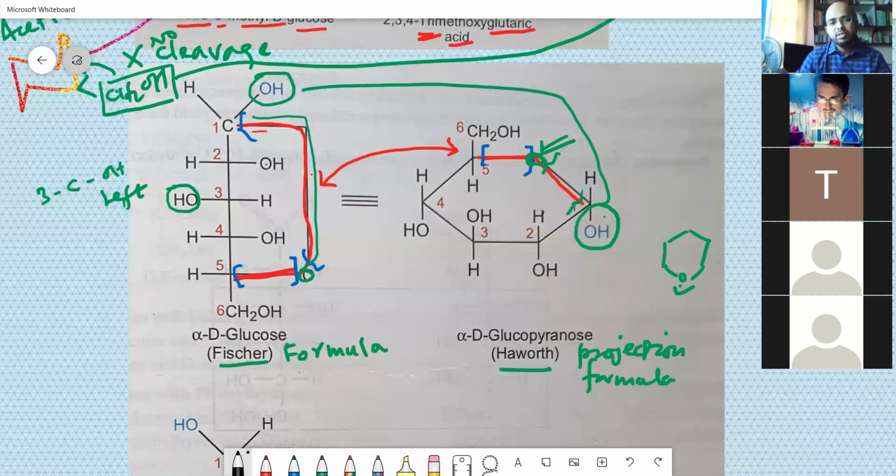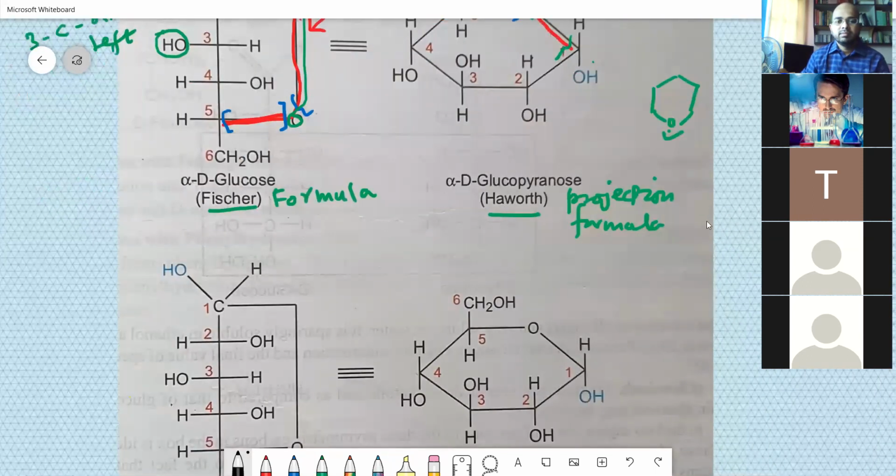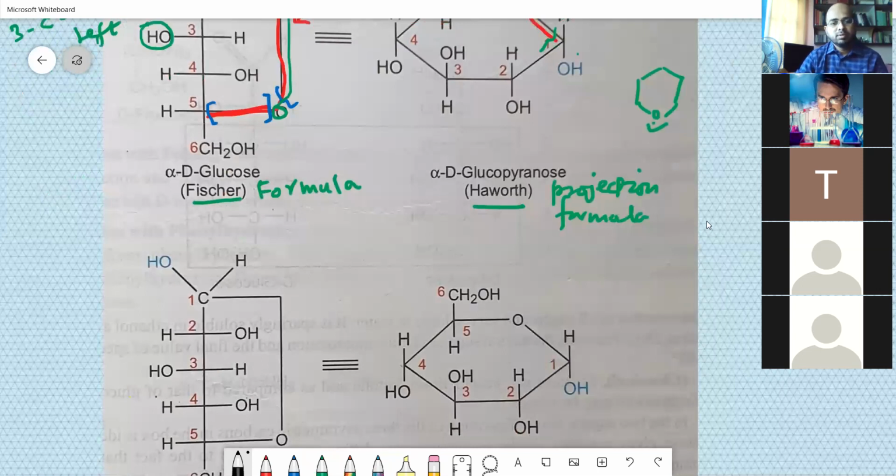This hydroxyl group is this one. So how many OH at the bottom? One. Suppose if you are able to draw a ring like this.